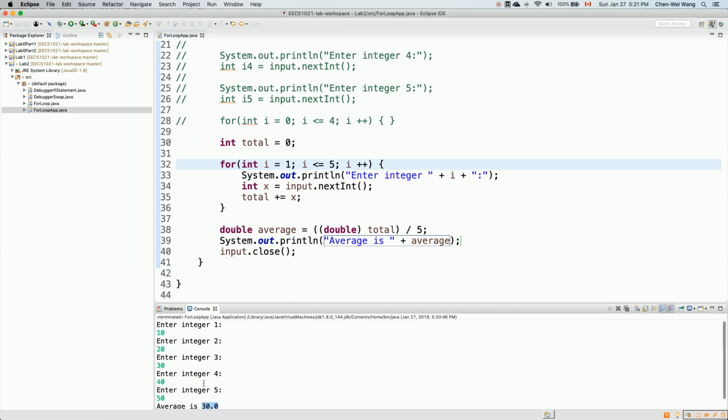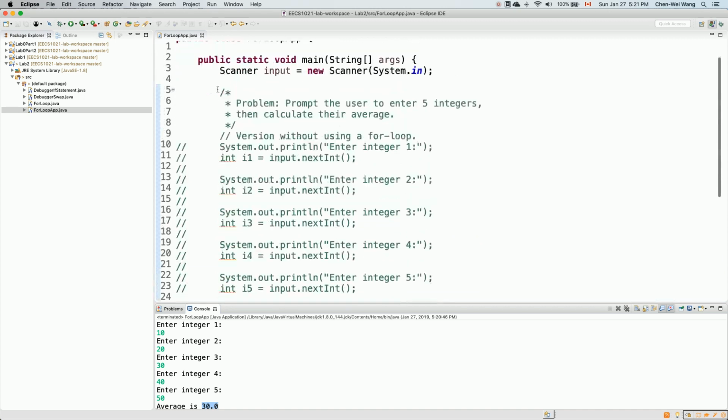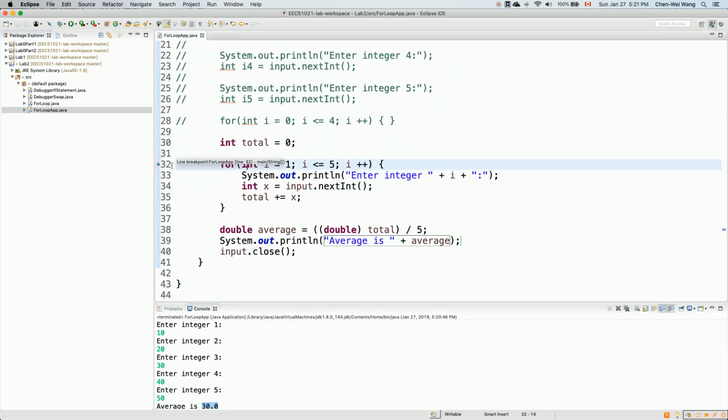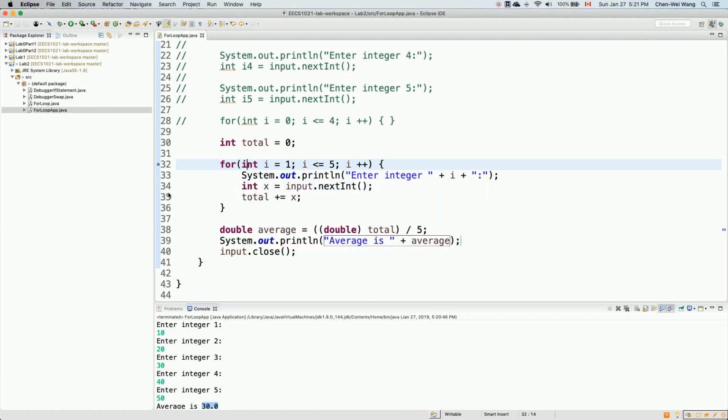So that program is working correctly, but now we want to see exactly how to trace it. What I would like to do is put a breakpoint over here, right at line number 32. It's right before we try to execute the for loop, right? Now we want to see exactly how the 5 iterations are going to be executed. It's really important for you to see.